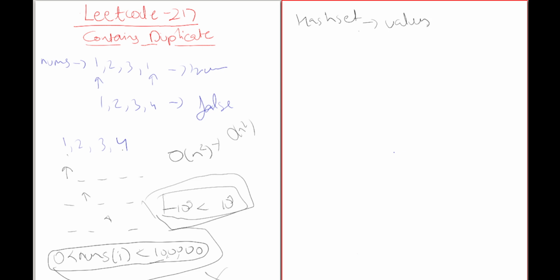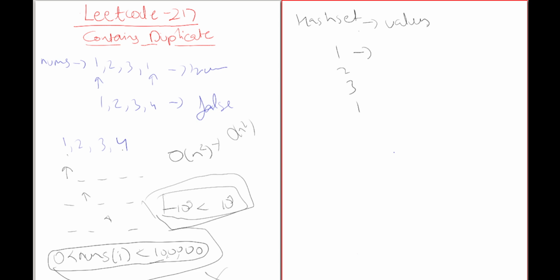So if we have 1, 2, 3 and 1, when we try to insert 1 again, we'll know we cannot have 1 here, because HashSet can only have unique values. Otherwise, we'll just store it.